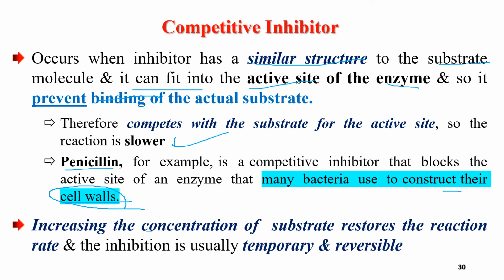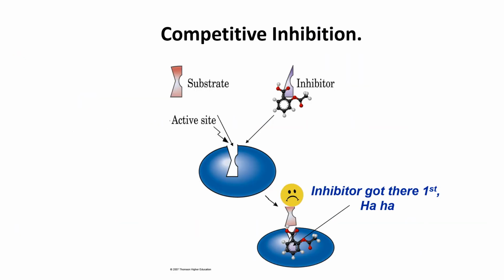Increasing the concentration of substrate restores the reaction rate, and inhibition is usually temporary and reversible. So competitive inhibitors are reversible inhibitors that temporarily bind with the active site of the enzymes. It may be restored. Our enzymes become restored and we use them again. The solution is increasing the concentration of substrate. Then we restore the reaction rates and release the inhibitors. We reverse it. We have inhibitors, we have substrates.